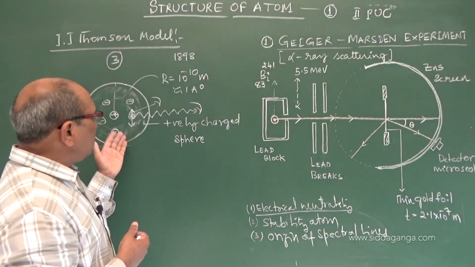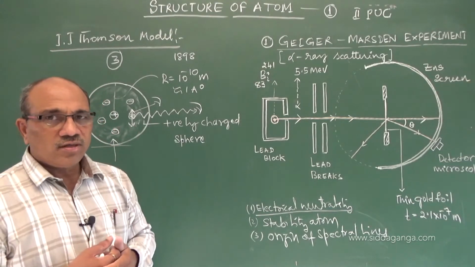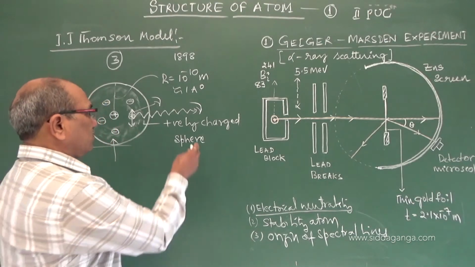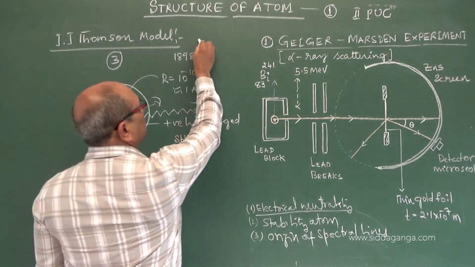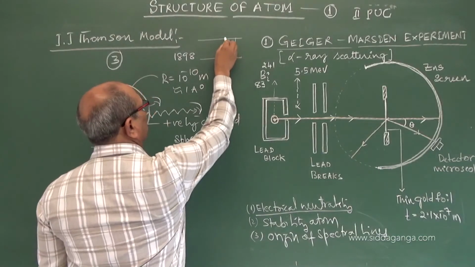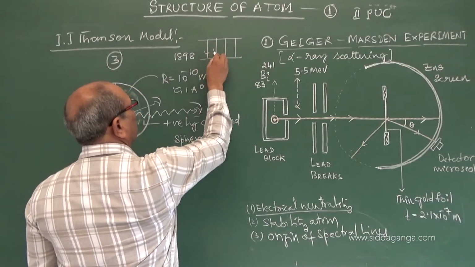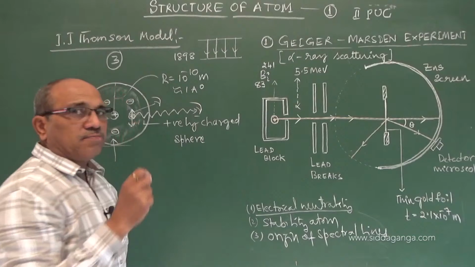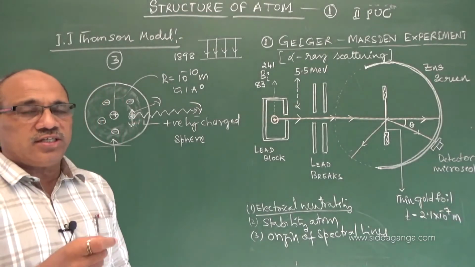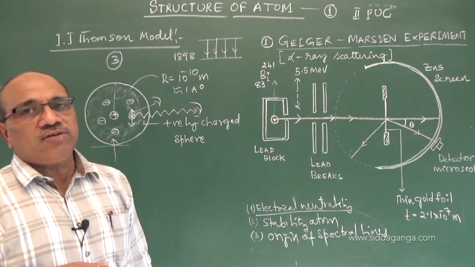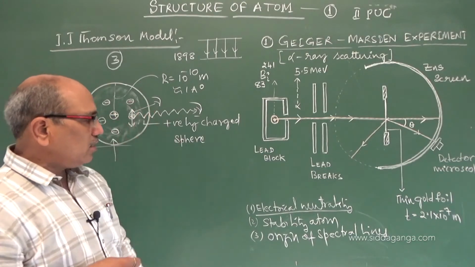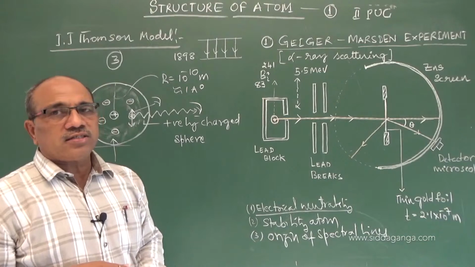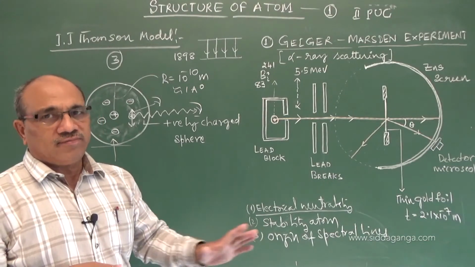The second, stability as such is good, but the third is wrong, because in the hydrogen spectra you got different, discrete spectral lines, possible when the electrons vibrate with a specific frequency and emit a specific wavelength radiation. This cannot be possible by this model. The origin of spectral lines is not explained correctly.